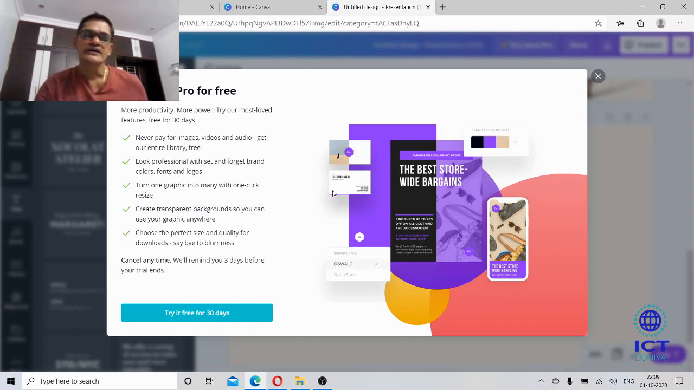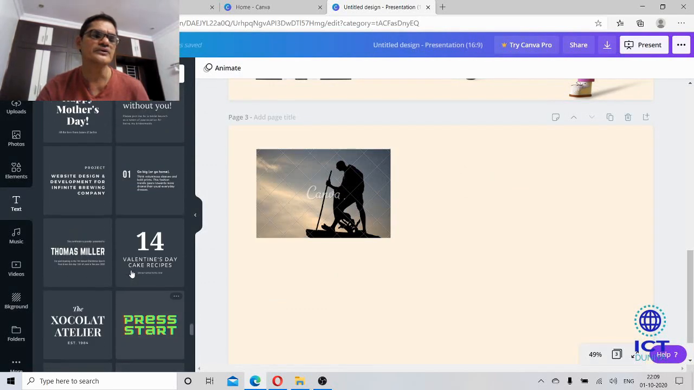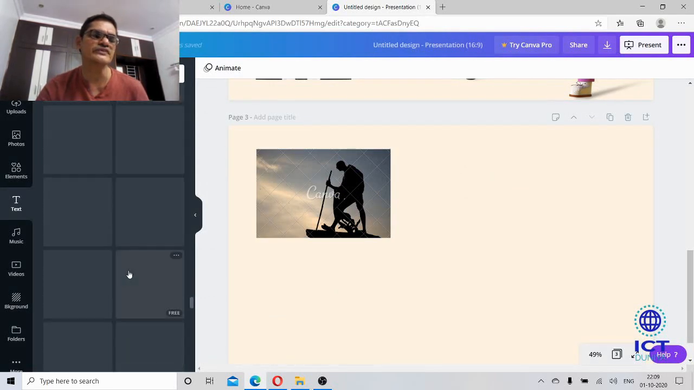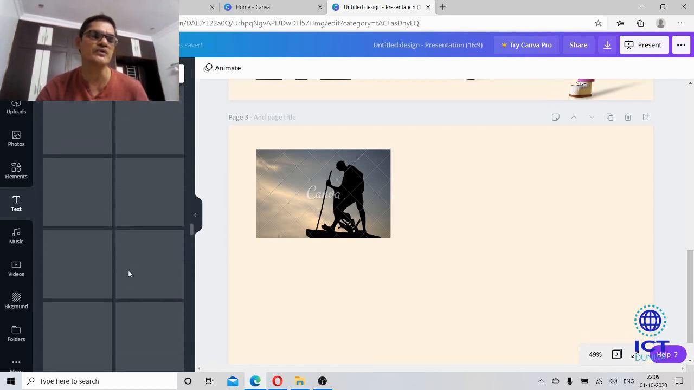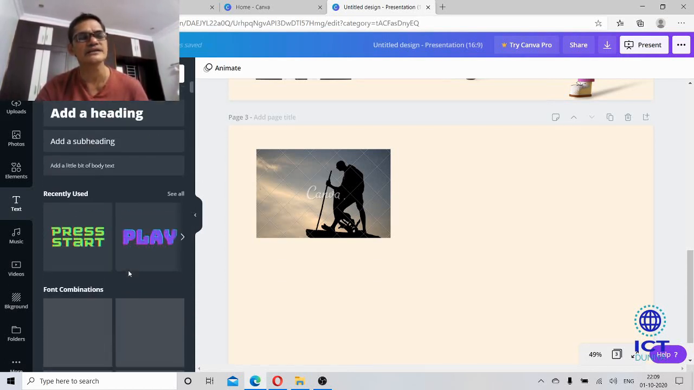But I tried to get this, and they are asking for my card number. Once I give my card number, automatically after the 31st day they'll deduct the amount from my card. That's why I don't want to do that. So you can use many things in the free version also. This is all about the text. I'll show you how to use the text and how to alter the text.